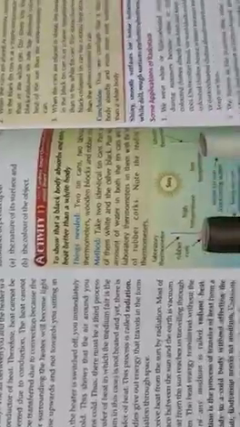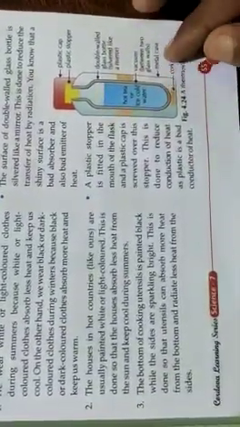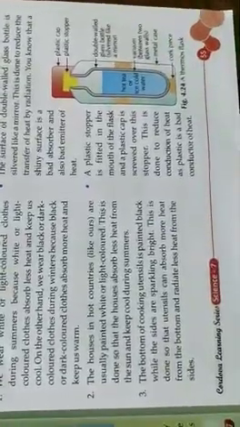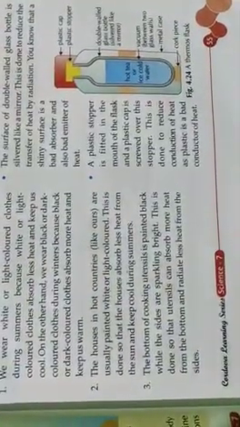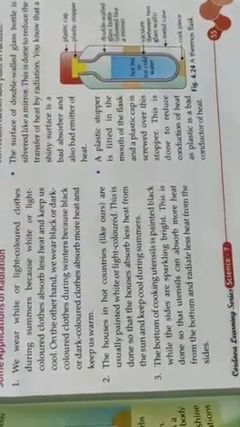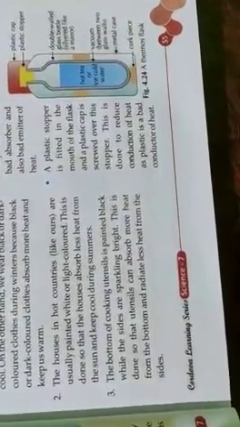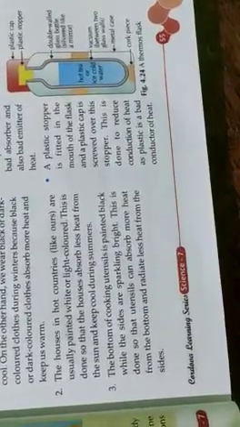You can see the thermos flask: the plastic cap, plastic stopper, double-walled glass bottle, the vacuum between two glass walls, metal case, cork piece. A thermos flask consists of a double-walled glass bottle. Glass is chosen as the material for making a thermos flask because it is a bad conductor of heat.